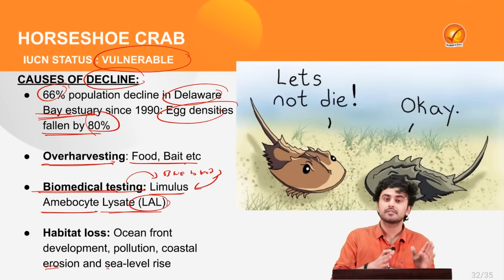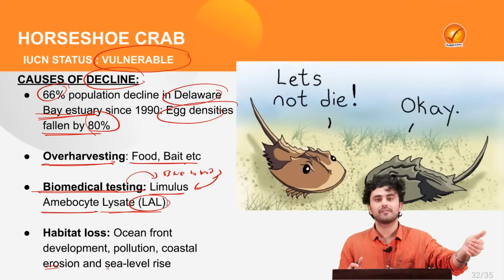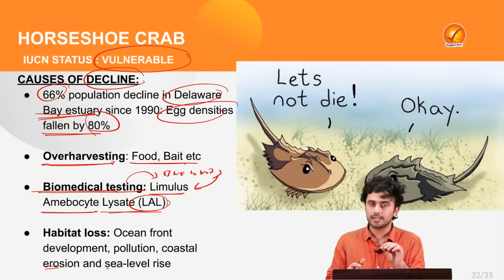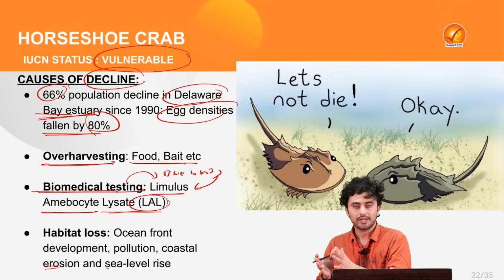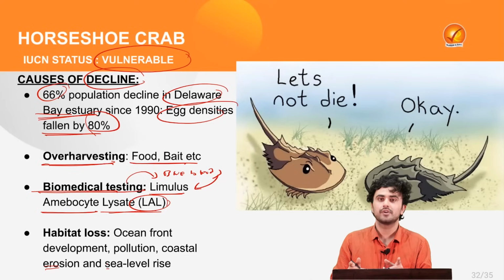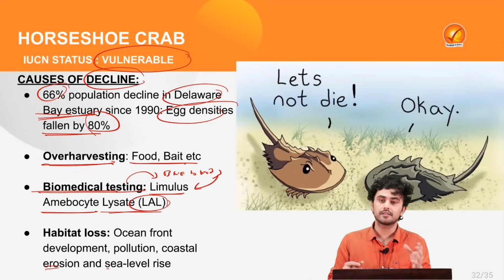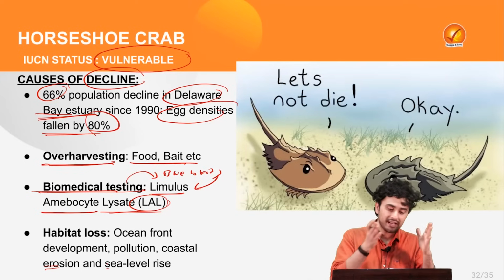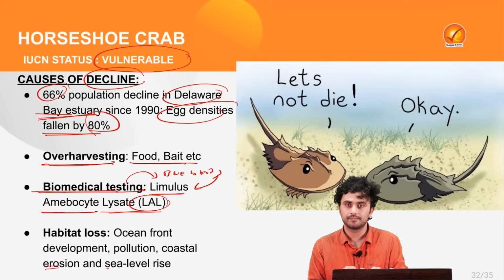Now, this was also utilized even during the testing of the COVID-19 vaccine, where these pharmaceutical companies were testing whether their vaccine has any microbial agent or can lead to any disease. Because of this, the blue blood of the horseshoe crab, which is very expensive, has become much sought after by these pharmaceutical companies, leading to the decline in their population.